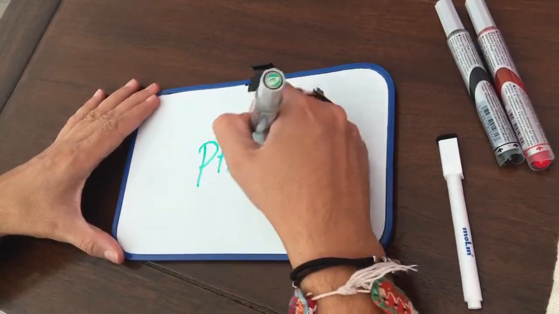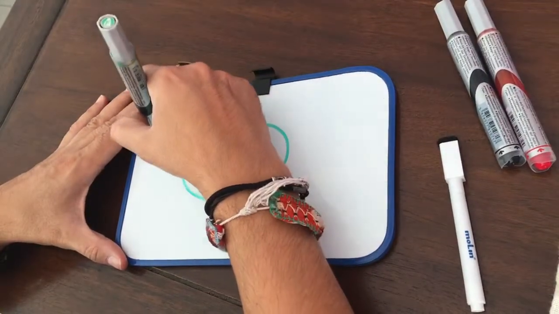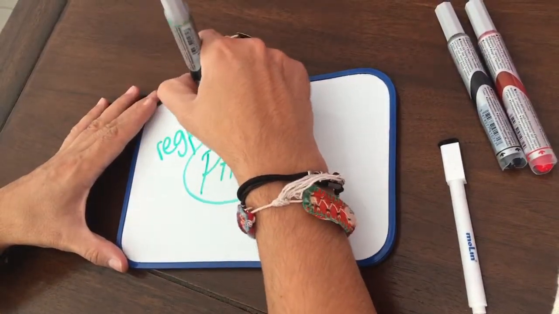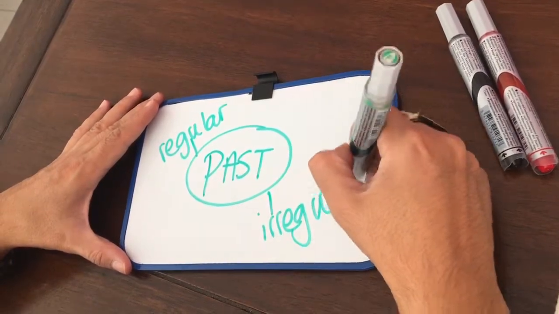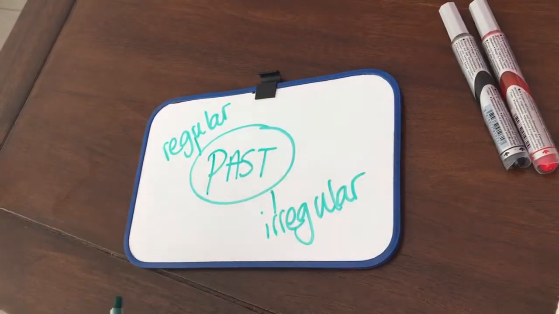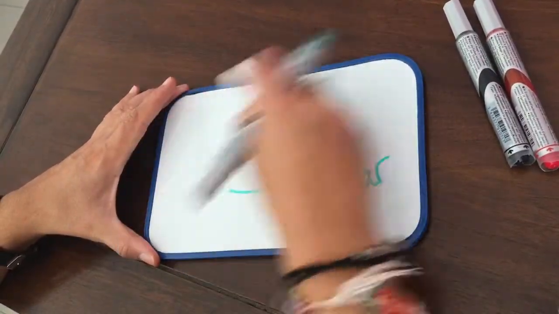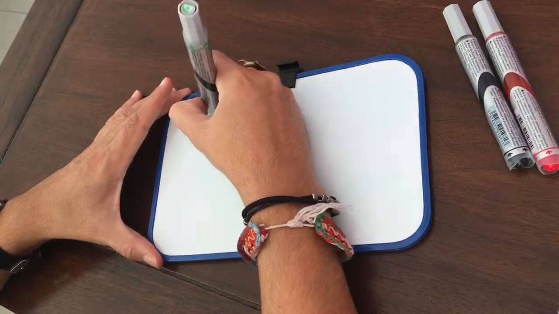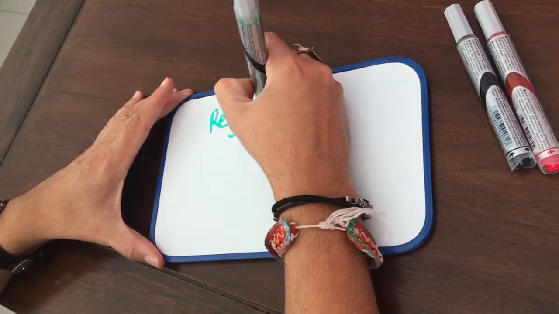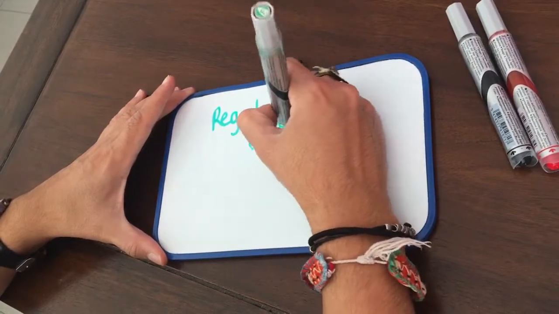What are the important things about the past? You have to remember that we have regular and irregular verbs. Let's start with past simple of regular verbs, of course. Regular verbs in the past simple. Let's see.